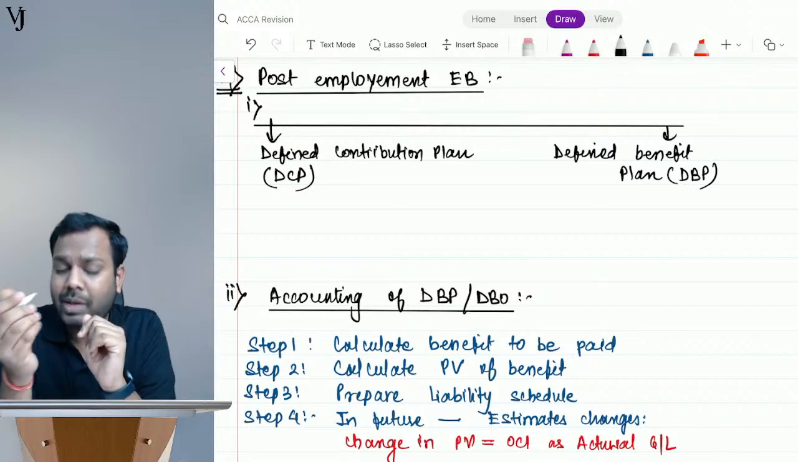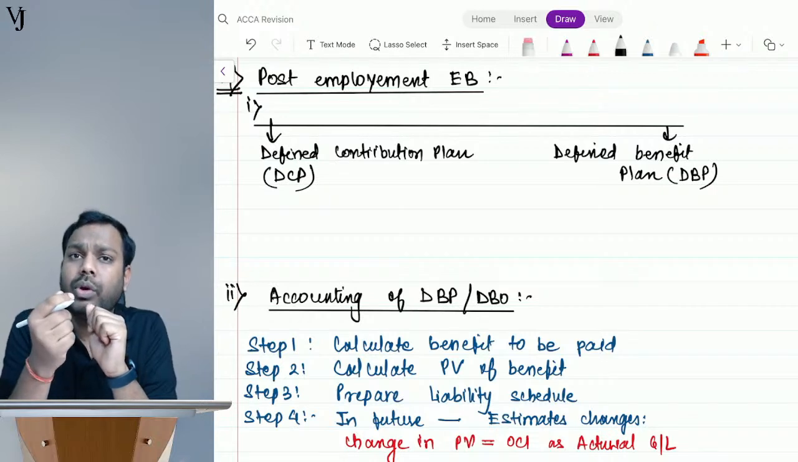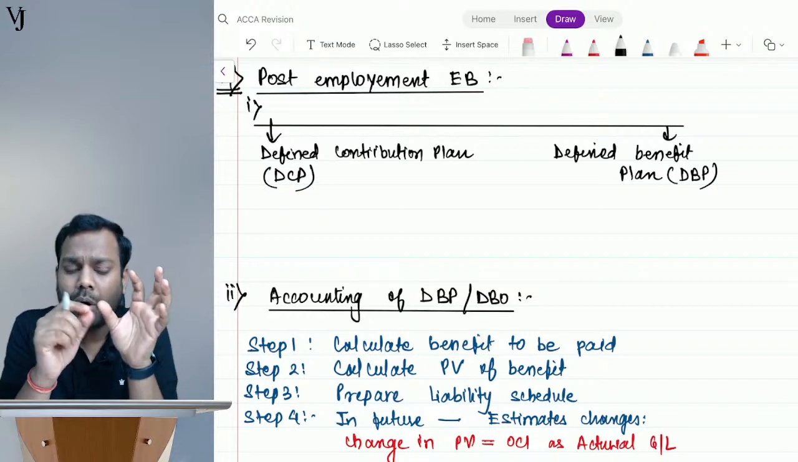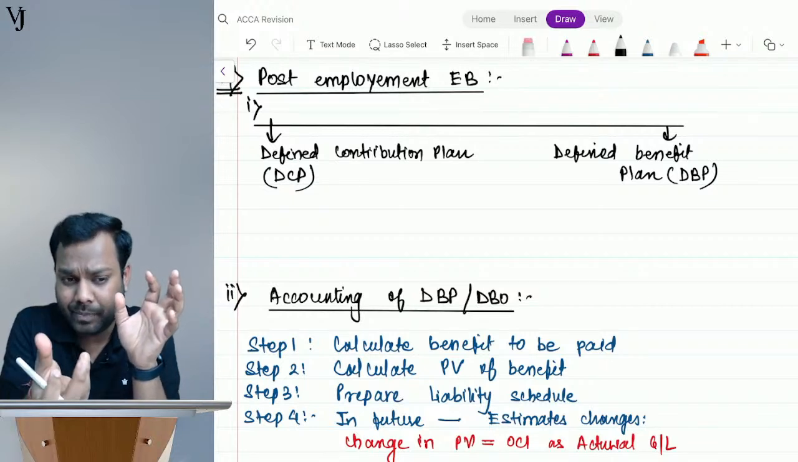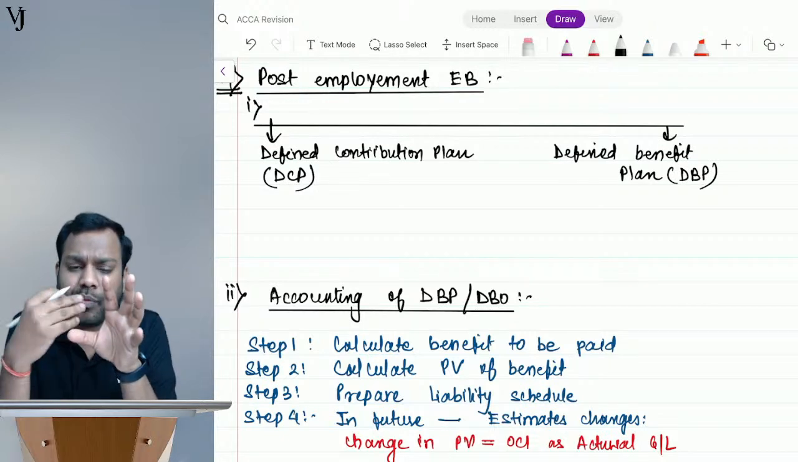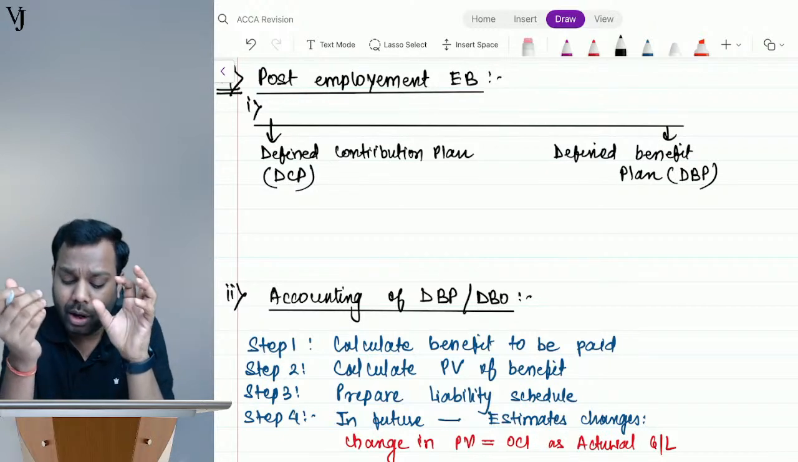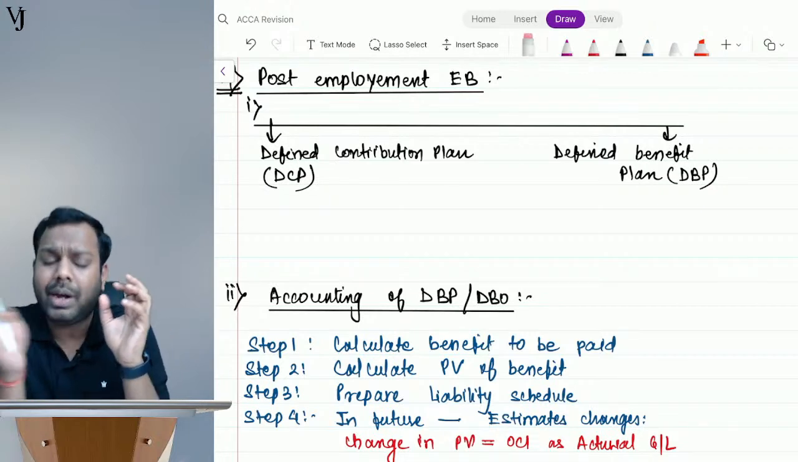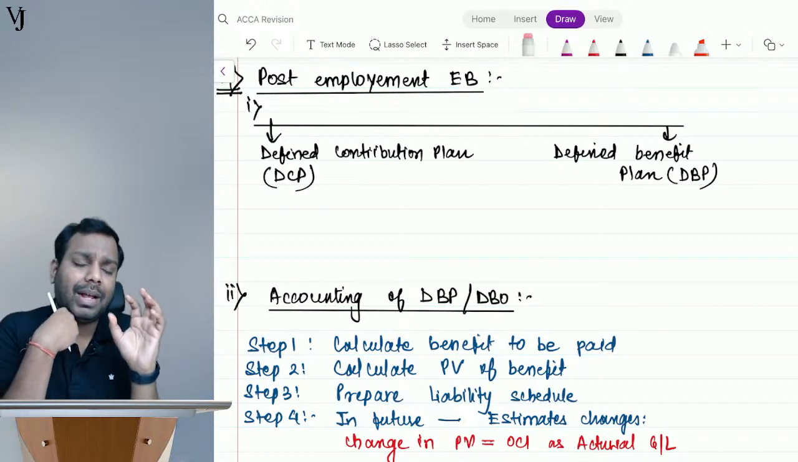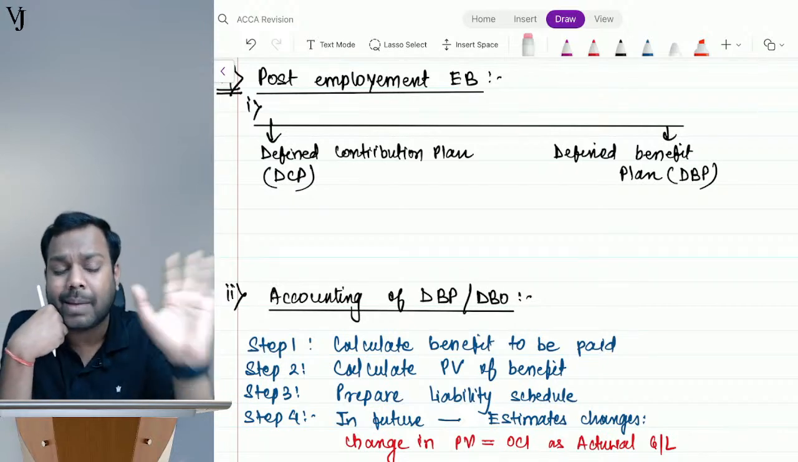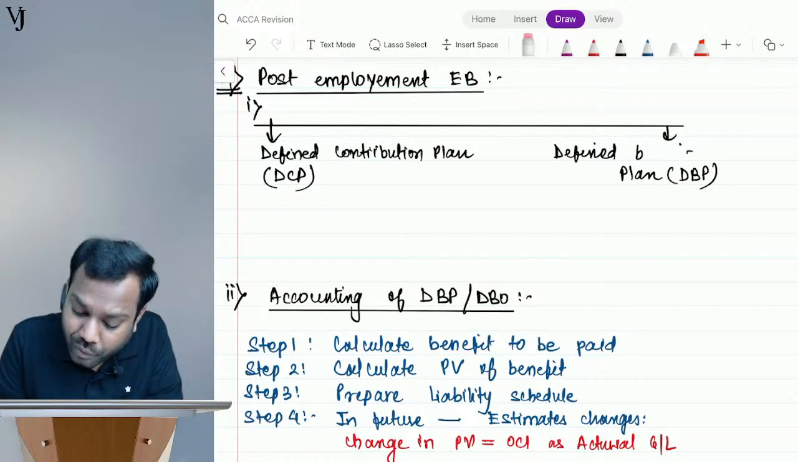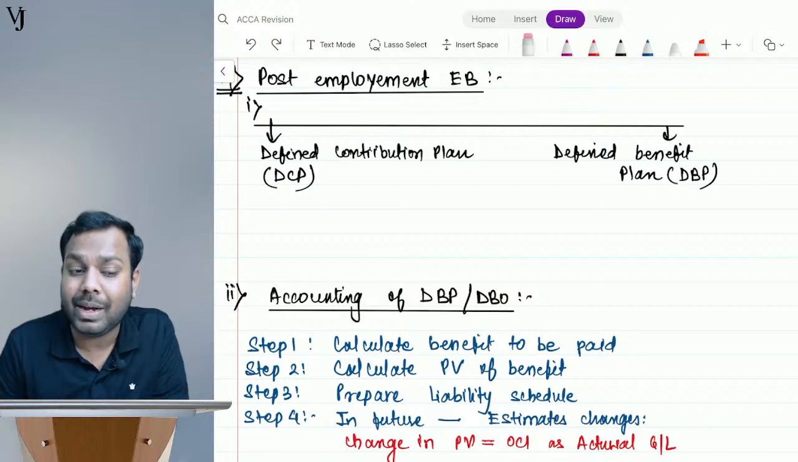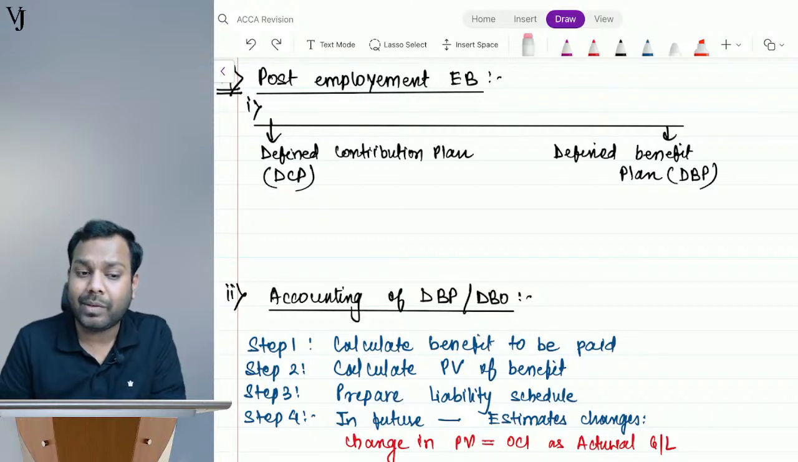But in defined benefit obligation, you have to give a certain amount on the retirement or on the resignation. So whether you are contributing every year or not contributing every year doesn't matter. Your obligation is to give a certain amount to the employees at the time of resignation. So that's why I'm saying defined benefit obligation, defined benefit plan. So it's an obligation for the entity. Right?